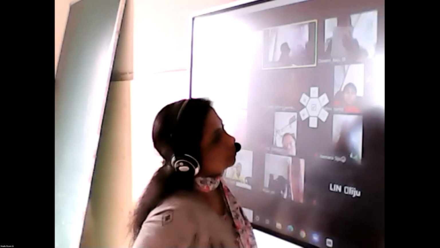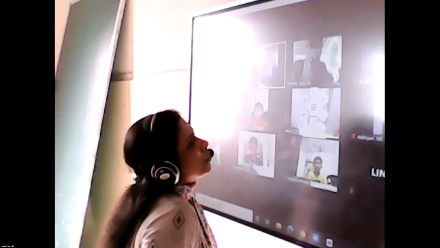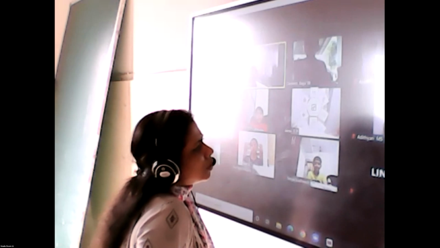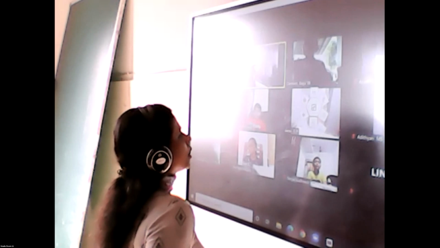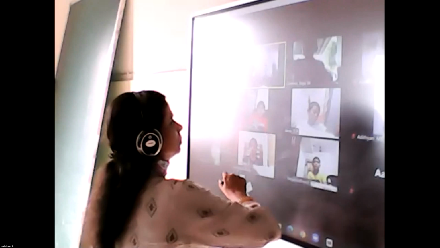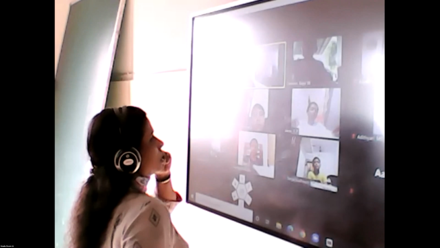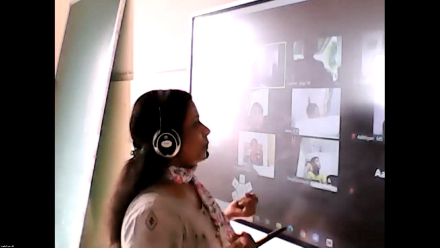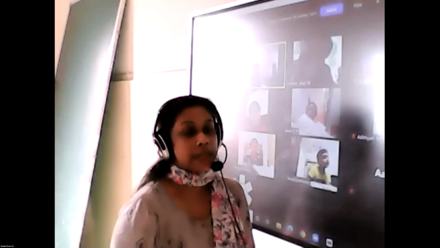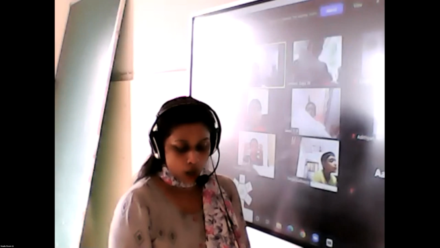Arav. What is the second? Adjective of? Come on, it's not clear. Arav. Adjective of? Only two different kinds of adjectives we learned. Quantity. Quantity means what? What does it tell us? Adjective of quantity tells us what? How much, how many. It tells us how much or how many.